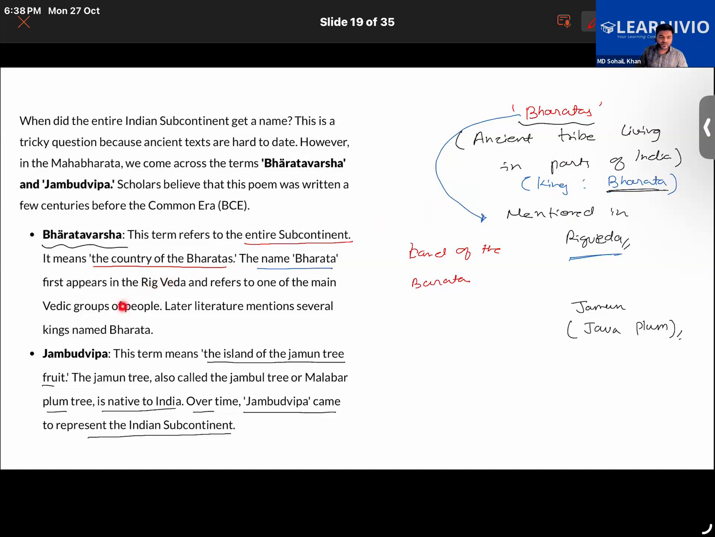Then in the Mahabharata, one more name was used: Jambudvipa, or Jambu. Jambudvipa means island of the Jamun tree. It was also used to refer to the Indian subcontinent.